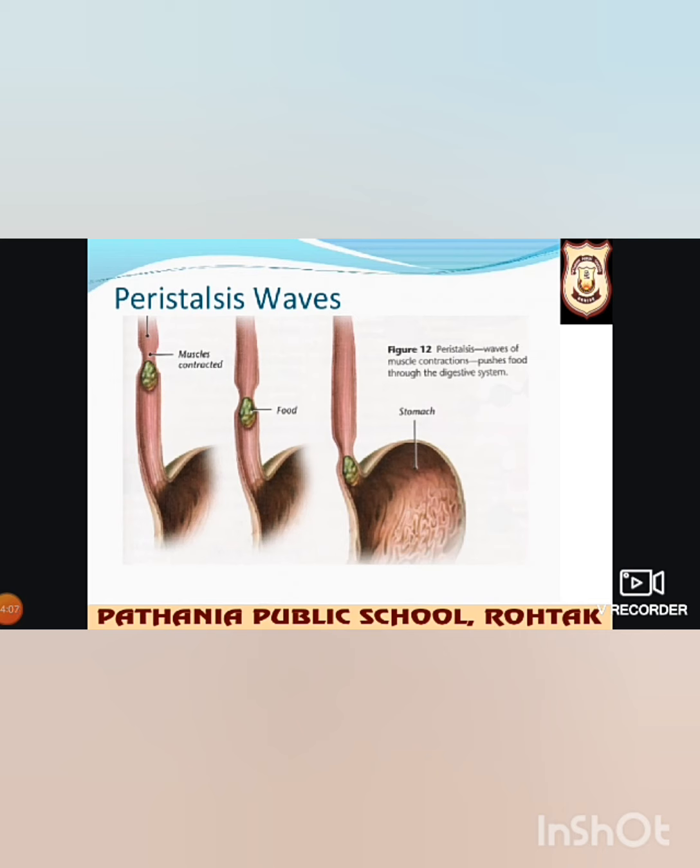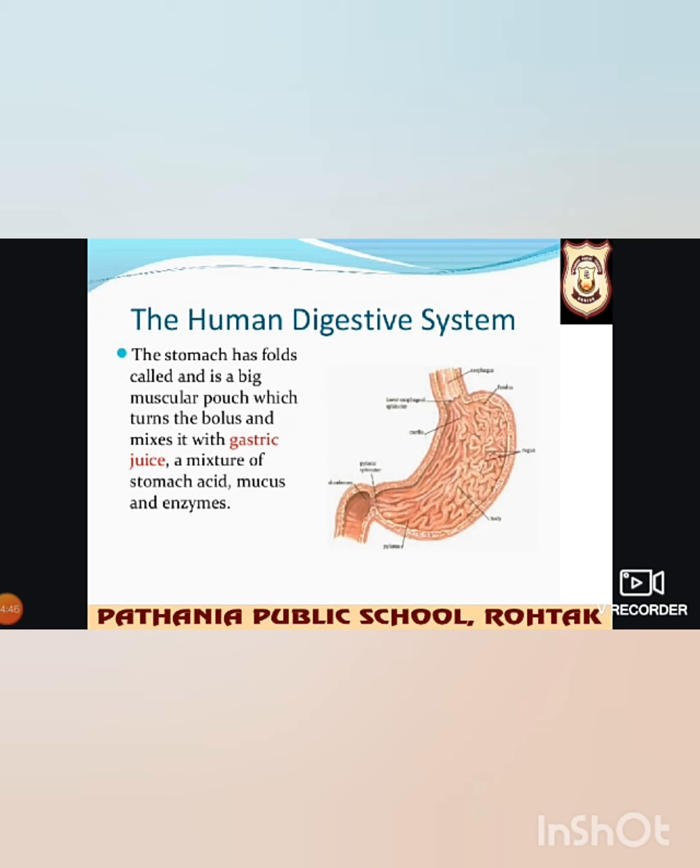Now the next part is pharynx and esophagus. The chewed food is pushed into a long and narrow muscular tube called the food pipe or esophagus through another short muscular tube called the pharynx. When the slightly digested food enters the food pipe, the wall of the esophagus starts contracting and expanding, as shown in the figure. This pushing down of food by the walls of the esophagus in a wave-like action is called peristalsis.